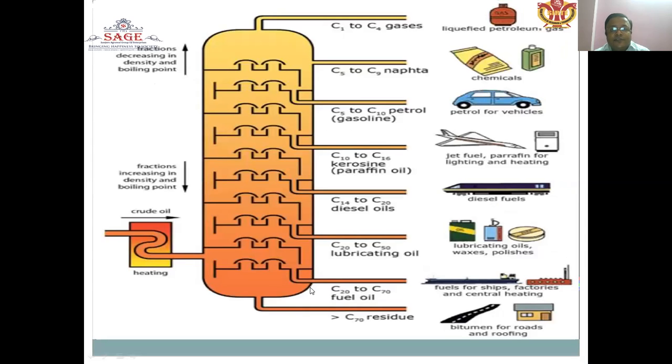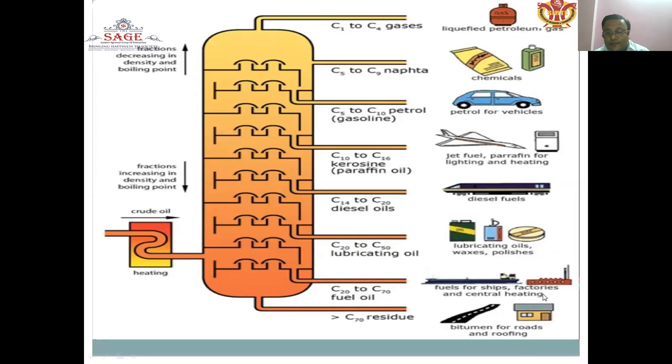Here the fuel is converted into different forms and used in different applications, such as the liquefaction of petroleum or gases, chemicals, and petrol for vehicles. These are also fuels: liquid fuels, jet fuels, and paraffins for lighting and heating. Diesel fuels are used in diesel engines and other types of high speed vehicles. Lubricating oil, waxes and polishes are used as semi-liquid types of fuels.